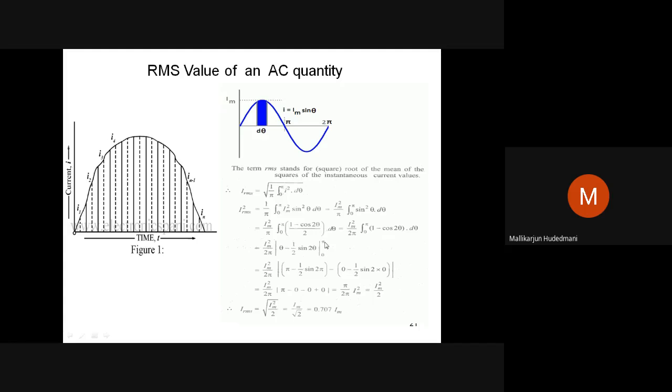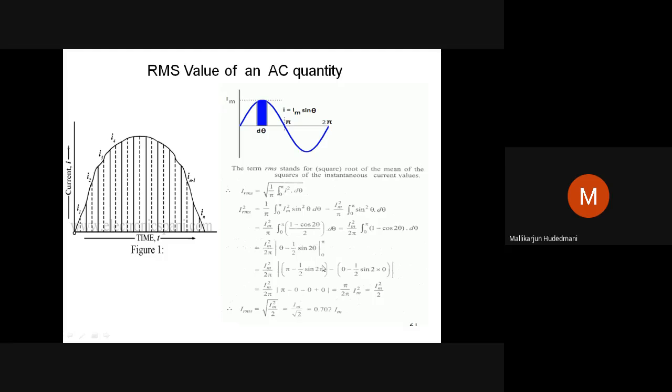If I substitute the limits, I will get the expression. After simplification, only the first term results in pi. The rest gets cancelled, because sine 2 theta at 0 is 0, and sine of 2 pi is also 0.